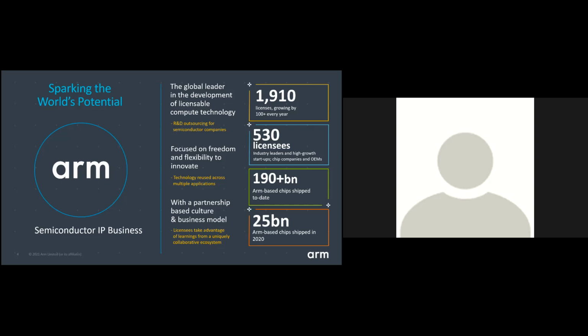ARM offers the flexibility to innovate and collaborates with its partners. With this partnership-based model, we have a unique collaborative ecosystem, which is a win-win for everyone. Currently there are about 1,900 licenses, growing every year. About 200 billion ARM-based chips have been shipped to date, and it's growing, and the revenue of the company is in excess of $20 billion.